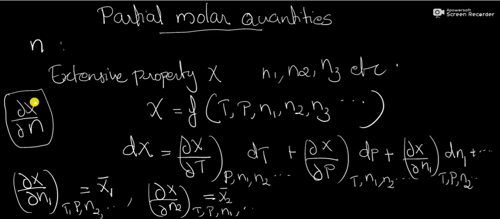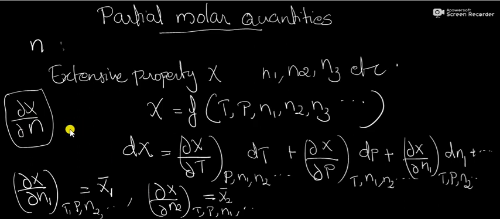If this X is equal to U, that is our internal energy, then we can write ∂U/∂N, that is our partial molar internal energy. If X equals volume, ∂V/∂N is our partial molar volume. If X equals G, ∂G/∂N is our partial molar Gibbs energy, like that.